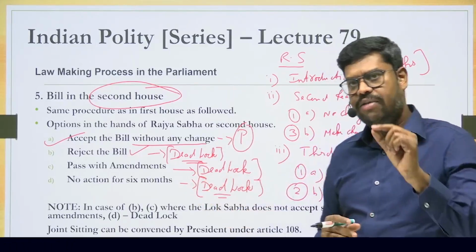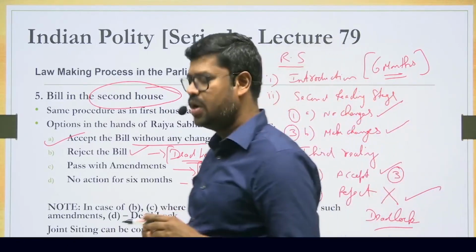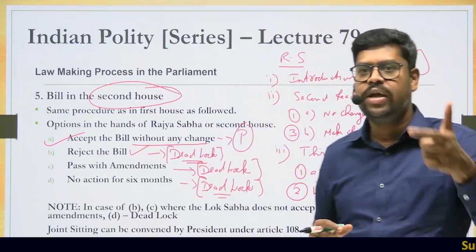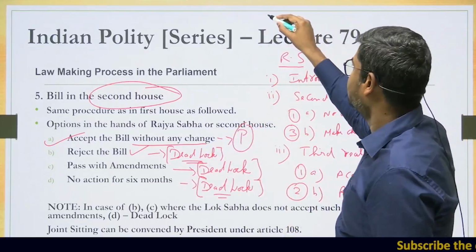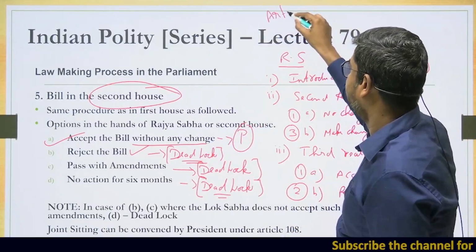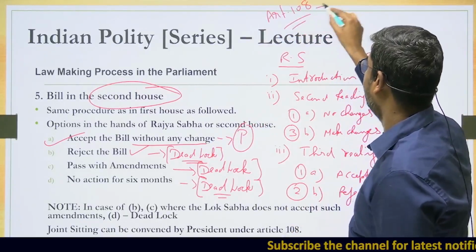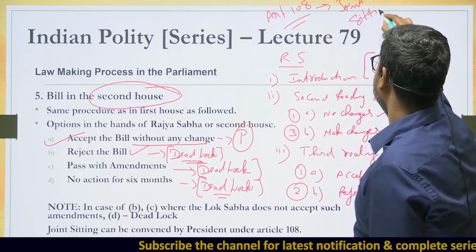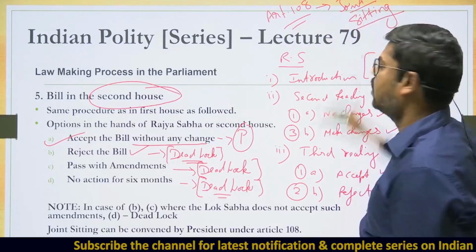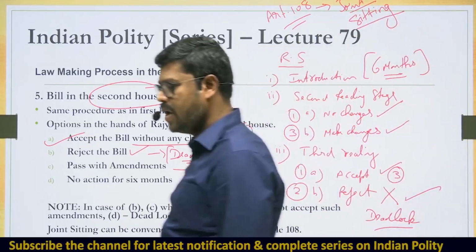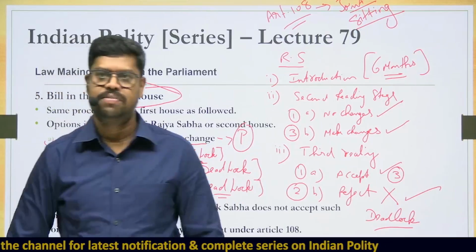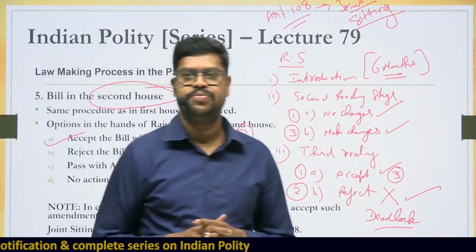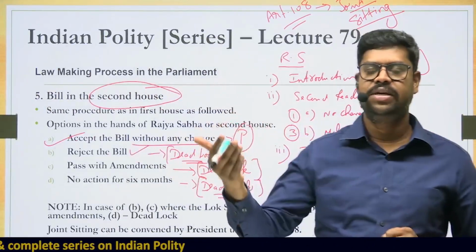However, if the government feels this bill is so important, then the Council of Ministers can advise the president to convene a joint sitting to resolve the deadlock. The only way to resolve it is by convening a joint sitting under Article 108 of the Constitution. So who can convene a joint sitting? It is only the president who can convene a joint sitting under Article 108. And it is not a discretionary power of the president. It has to be done on the basis of the aid and advice of the Council of Ministers. If the ministers advise, then the president can convene a joint sitting.